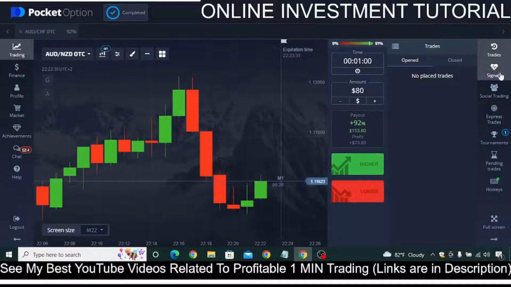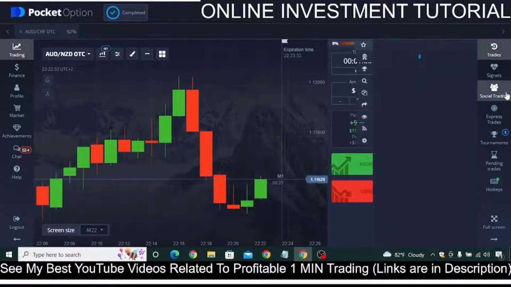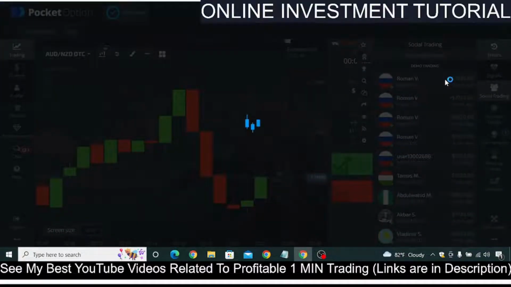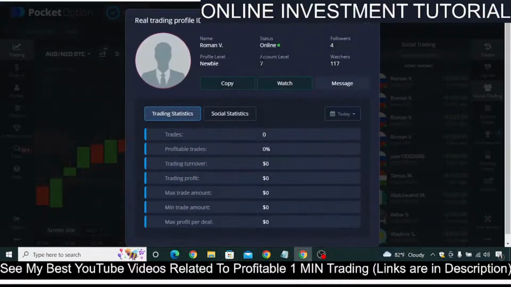So now another thing is called social trading. Basically, what social trading means is you are going to copy the trades of other people. As you can see here, this person has made this much profit, okay, in their demo account. And now what you can do is click on this person's profile and check out all of his stats, okay, and you can just click on copy and you will start to copy the trades that he executes in your account, okay.